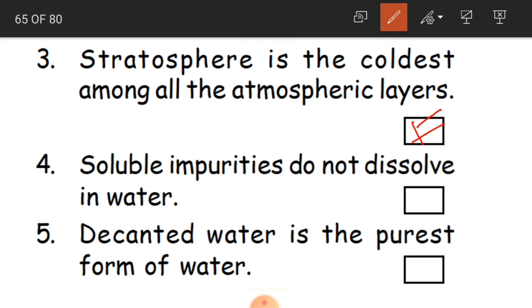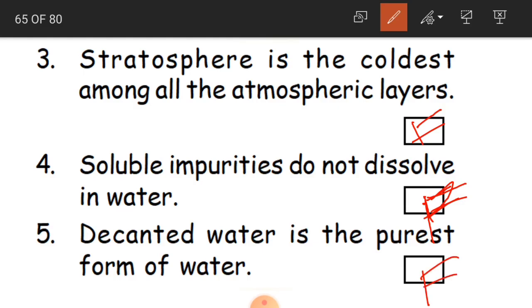And the fourth one, soluble impurities do not dissolve in water. No, this is false. Soluble impurities dissolve in water. And fifth one, decanted water is the purest form of water. No, actually distilled water. So this is also false.